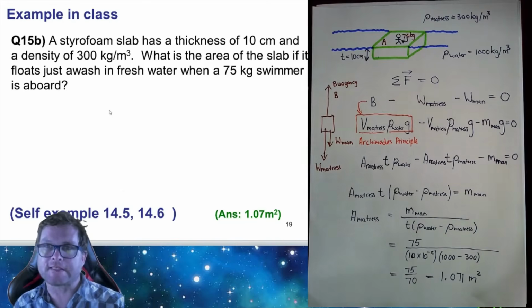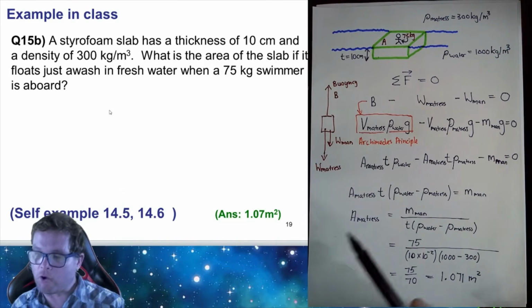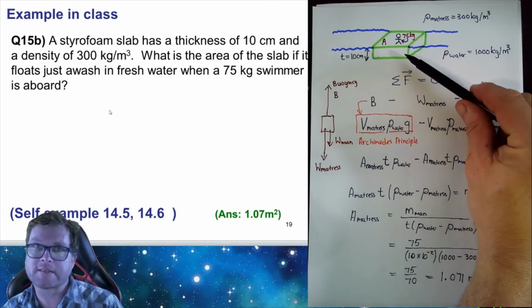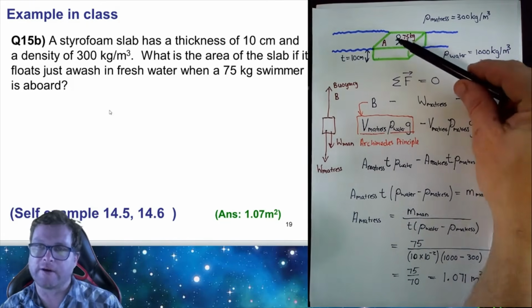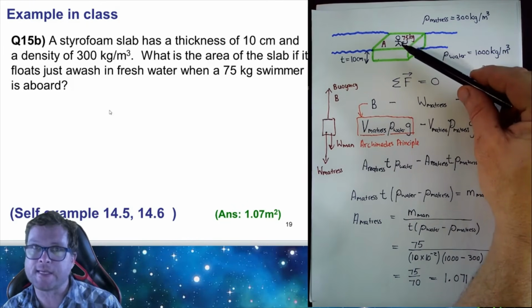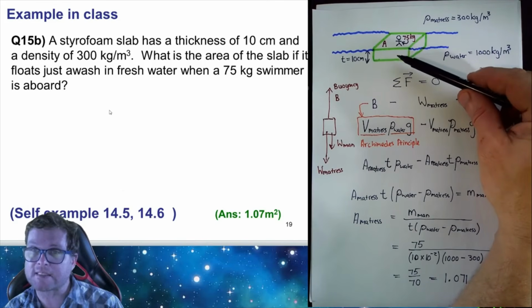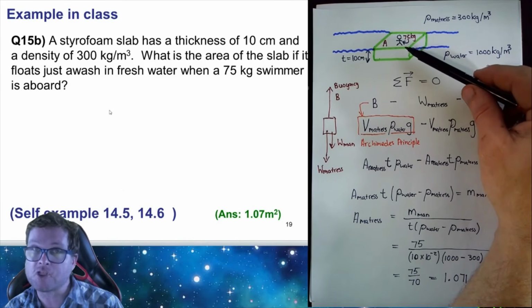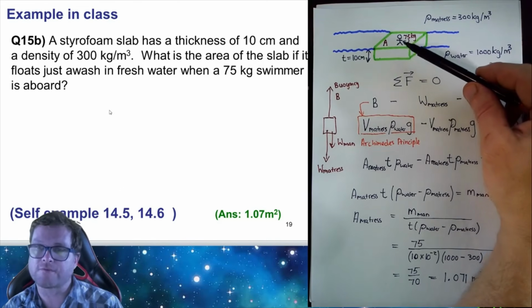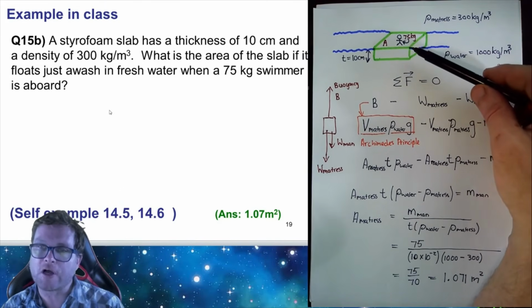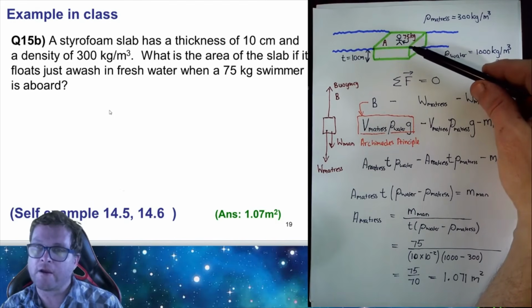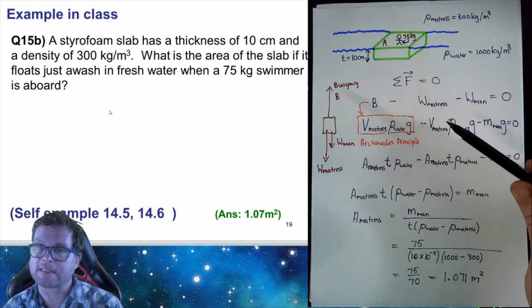So what we have is some styrofoam, some foam mattress, and it has a person sitting on it, and the person has a mass of 75 kg. The question says that the mattress is floating just awash. That means it's just submerged, and the top is flush with the surface of the water. And we're asked to calculate what the area of the mattress would be in this case.